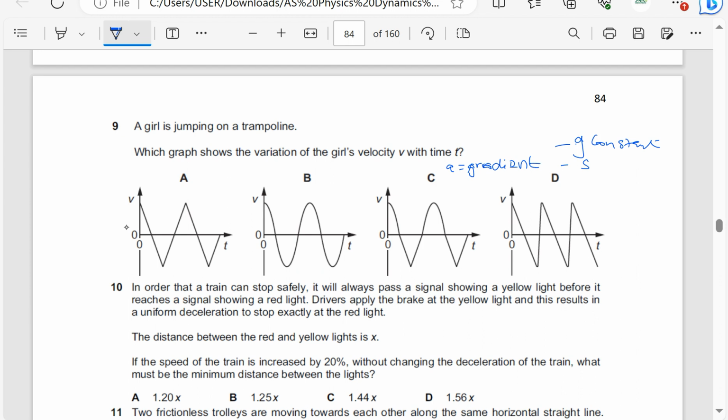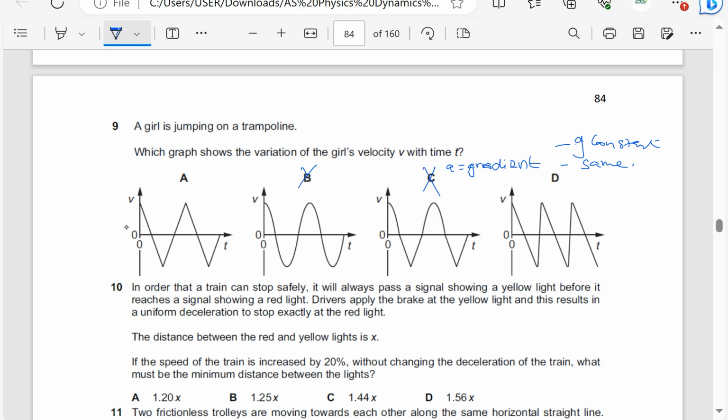So if the acceleration is constant, then this one is wrong and this one is wrong because their gradients are not constant, they are not straight lines. The gradient should be constant to show that the acceleration is constant.